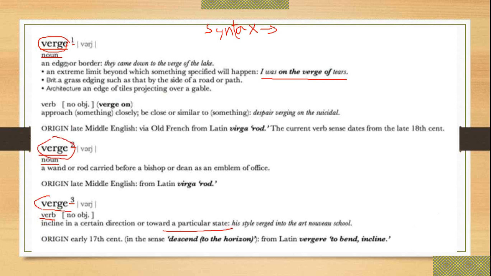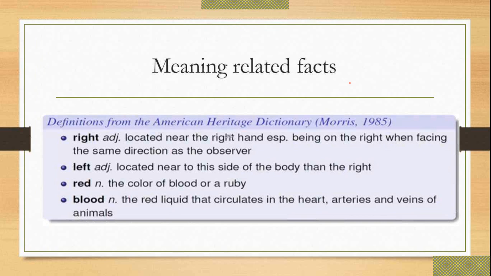This word can be either a noun or a verb. And how you can use that word in your sentence is a challenging task for semantics. A meaning-related fact.